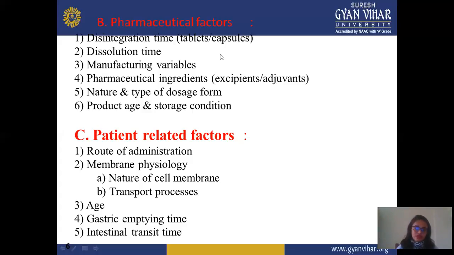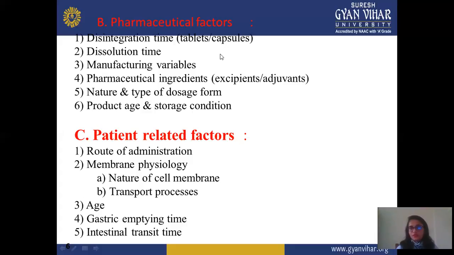Suppose 500 mg drug, and first it releases only 100 mg in 2 hours. Then after 2 hours, it reaches zero order kinetics. And again after 2 hours, another 100 mg is released. This type of formulation has more dissolution time and more disintegration time.